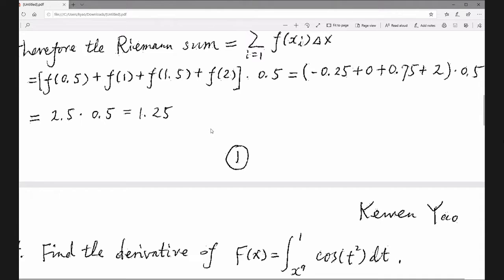So you have to make sure that you really understand how to evaluate the Riemann sum by following the instructions. You have 4 intervals, and you take the sample point to be the right endpoint, not the left. If you use the left endpoints, the answer will be different. With the right endpoint, you can then evaluate this number. Next.